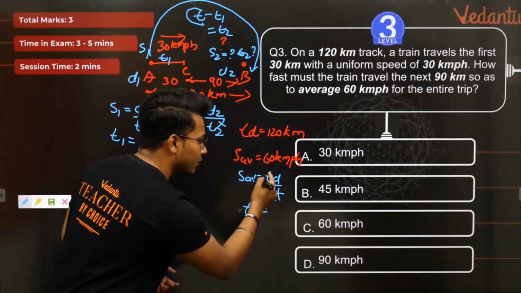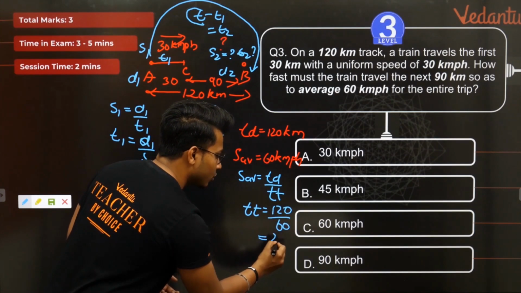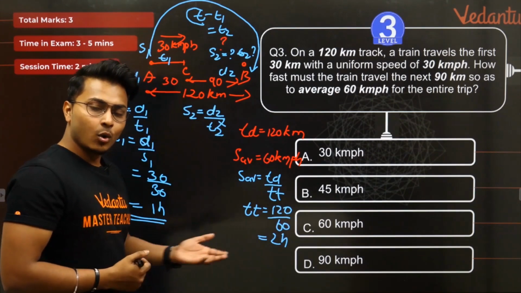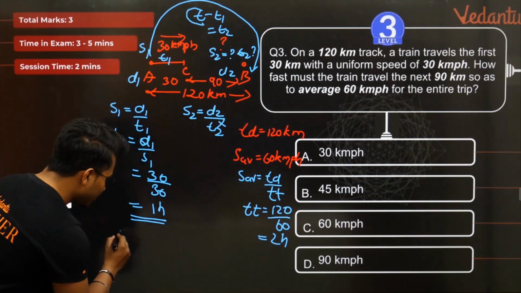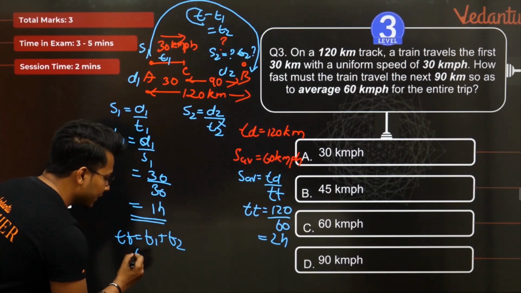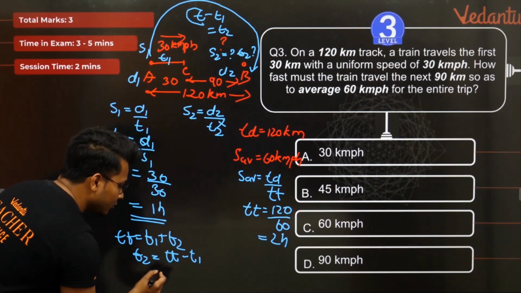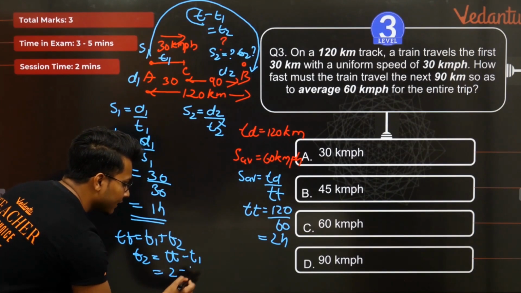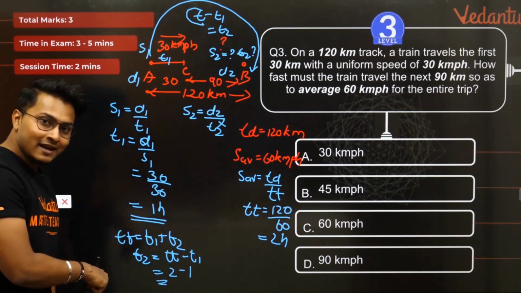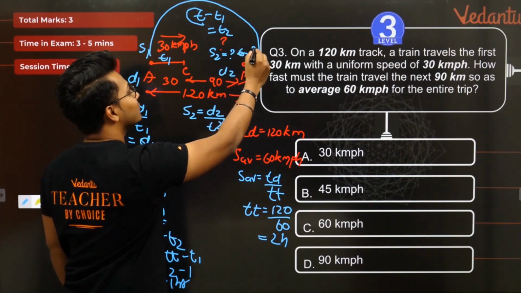So total time is equal to total distance divided by speed, which is 120 divided by 60, equal to 2 hours. Total time is 2 hours now. So total time is equal to T1 plus T2. What is T2? T2 is equal to total time minus T1. Total time is 2 minus 1 hour, that is T1. You'll get the second time also as 1 hour. I have got my time T2 here.